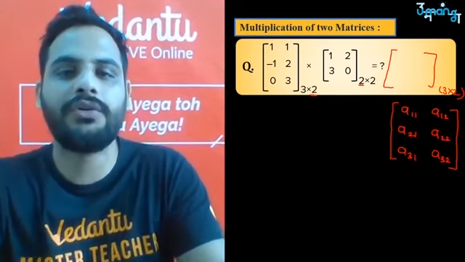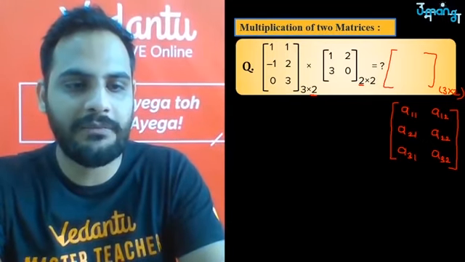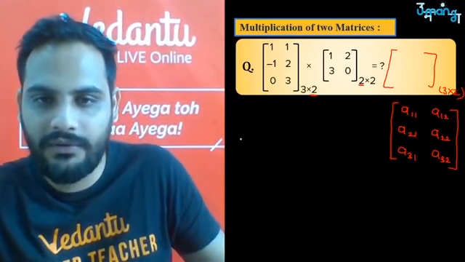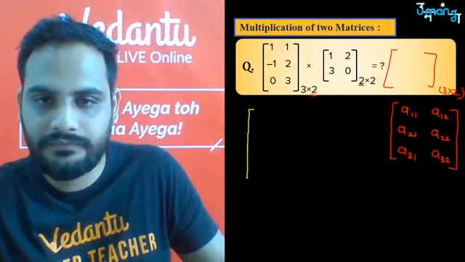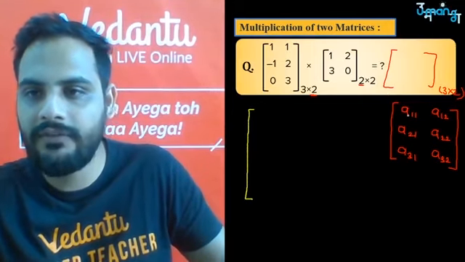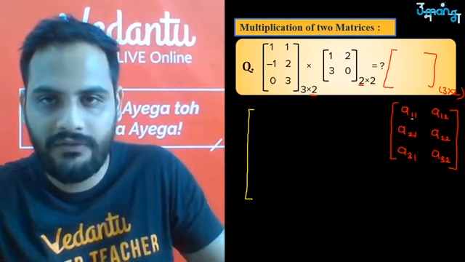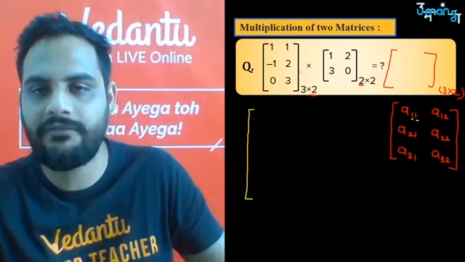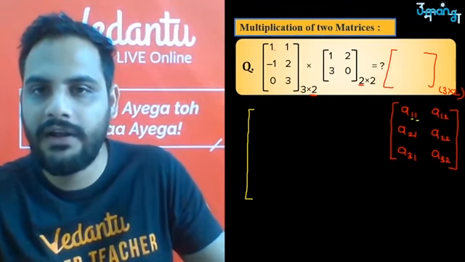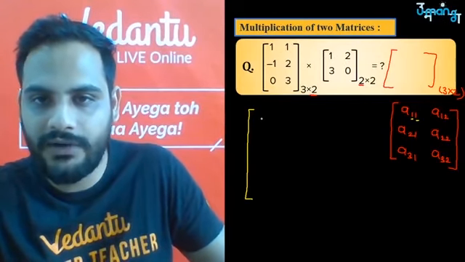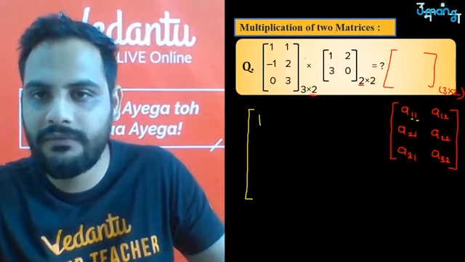Now we know what each element is. Get the answer. Okay, what will you do, dear? Look carefully. First thing, A11, that means first row of the first matrix with the first column of the second matrix. So 1 1 multiplied with this 1 3. So 1 into 1 is 1 plus 1 into 3 is 3.